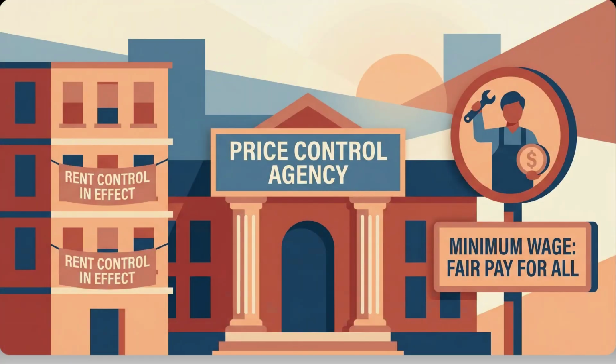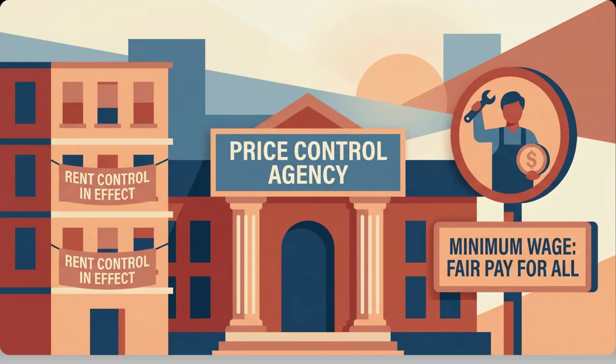Chapter 18, Price Controls. What are price controls? Price controls occur when governments establish legal price limits. There are two common forms, price ceilings and price floors. A price ceiling establishes a maximum legal price. An example is rent control, which aims to keep housing affordable. However, it can result in housing shortages.